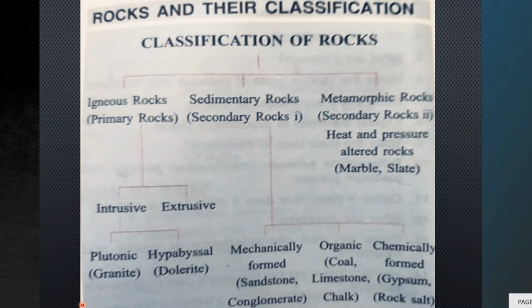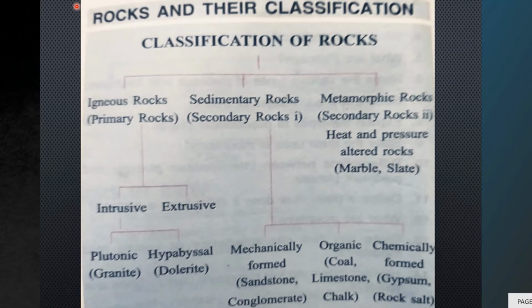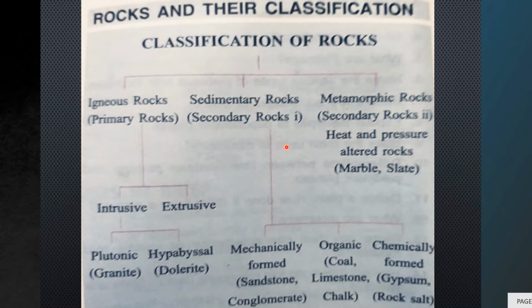On the basis of the depth and place of cooling, intrusive rocks are divided into plutonic and hypabyssal. Sedimentary rocks are formed due to the deposition of sediment brought by the river. They are classified on the basis of their formation: mechanically formed, organic and chemically formed.